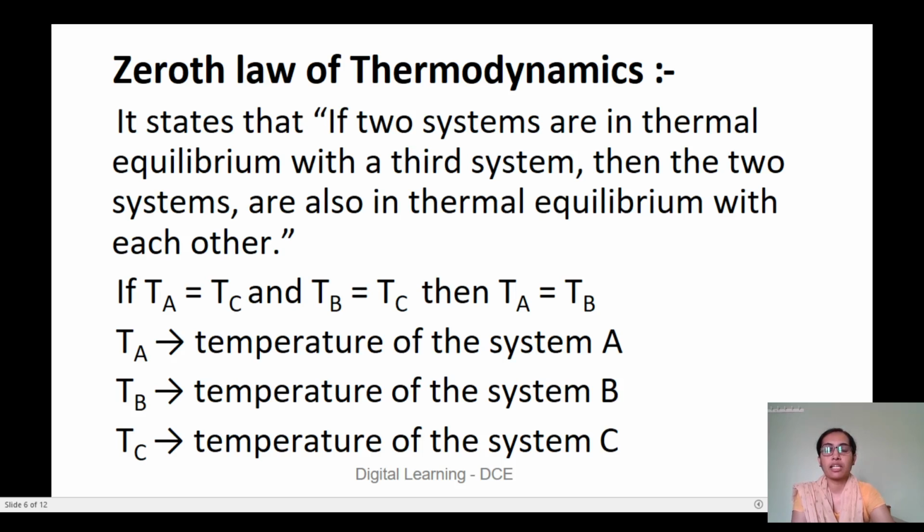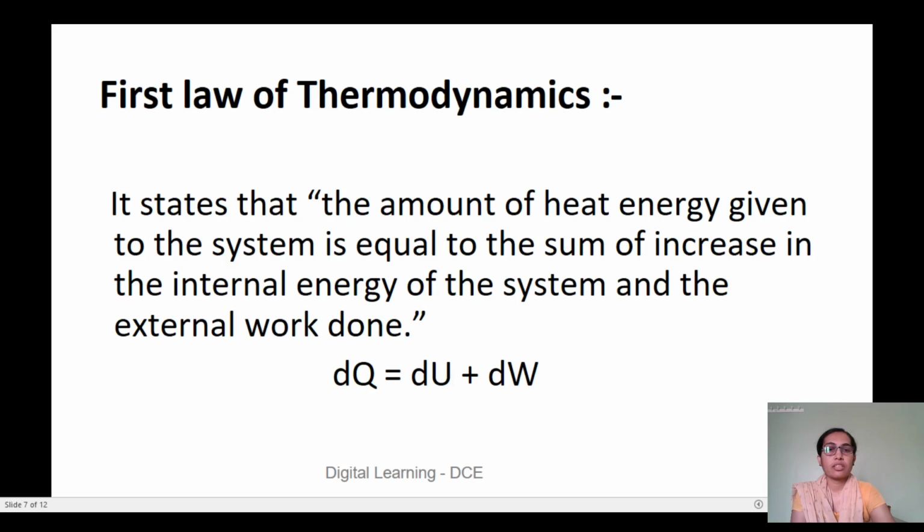Before stating the first and second laws, we have to state the zeroth law of thermodynamics, which is a very basic law. It states that if two systems are in thermal equilibrium with a third system, then the two systems are also in thermal equilibrium with each other. This law gives the definition of temperature. If Ta is the temperature of system A, Tb is the temperature of system B and Tc is the temperature of system C, and if Ta equals Tc and Tb equals Tc, then according to the zeroth law, we can say that Ta is equal to Tb. That is, system A is in thermal equilibrium with system B. This law is very basic.